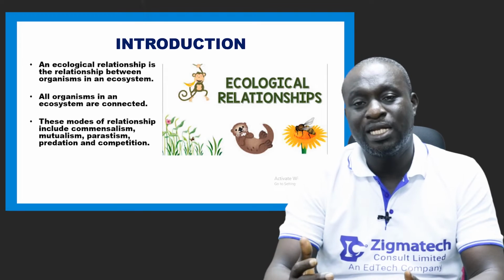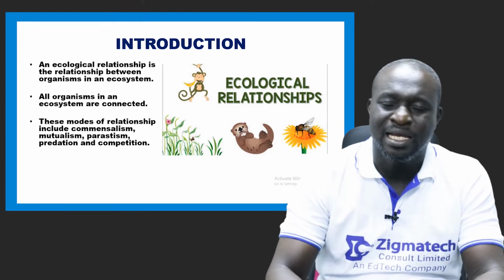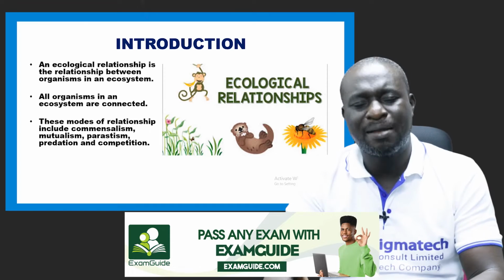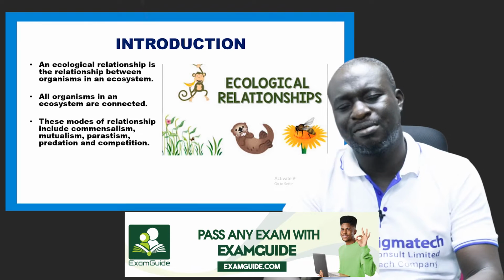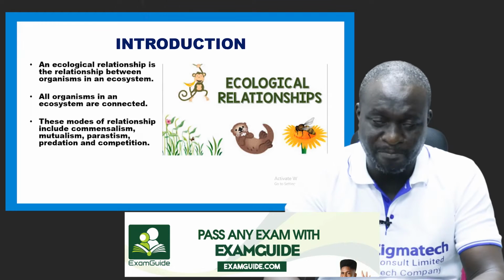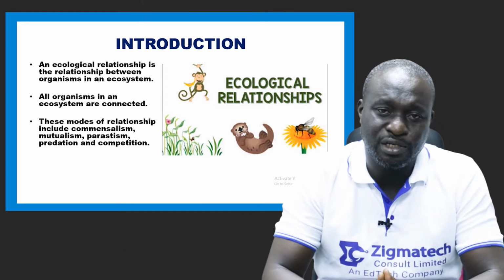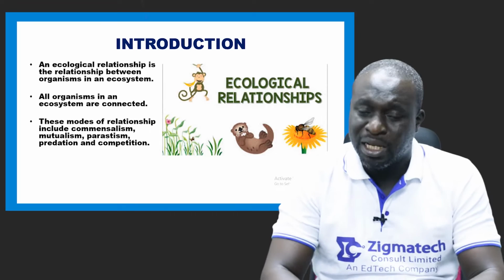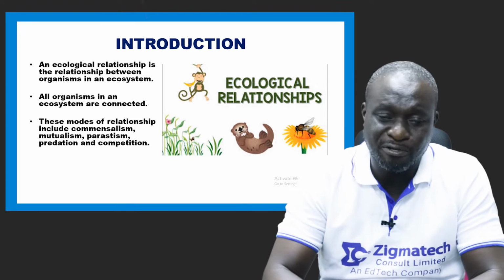It can be between an animal and a plant. It can be between a plant and a plant. But it always happens between organisms of the same species or organisms of different species. Now, most of these associations are beneficial. Some of them are neutral, and some of them are harmful.